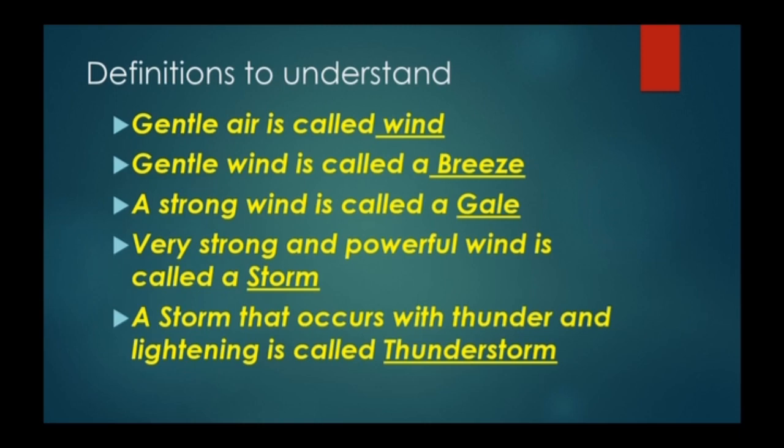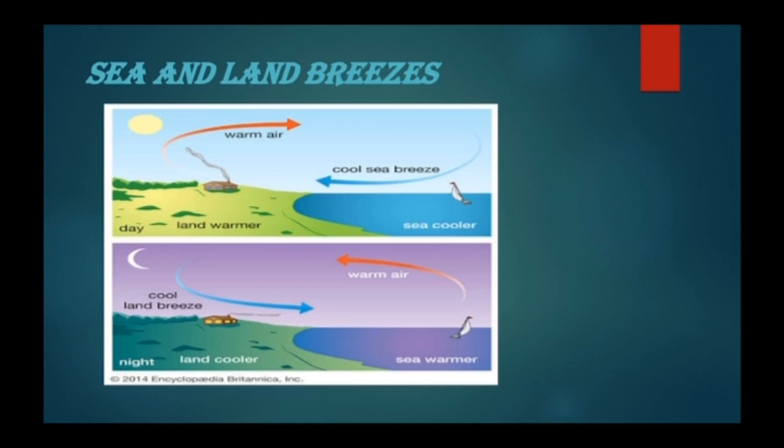Now, what is a thunderstorm? A storm that occurs with thunder and lightning, which we can generally see in the rainy season, or sometimes whenever there is some depression in the ocean or sea, that is when we can experience a thunderstorm. Now I'll come to the different types of breezes. There are mainly 3 types of breezes which we are going to know in this presentation. That is sea breeze, land breeze, and monsoon breeze.